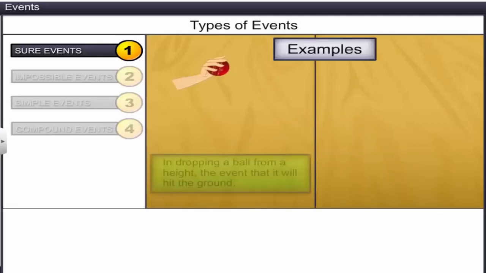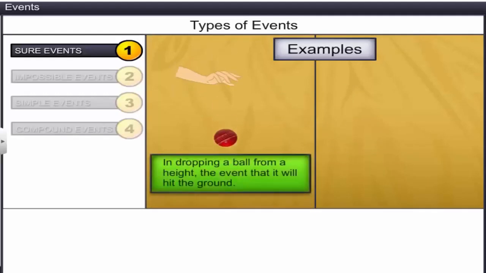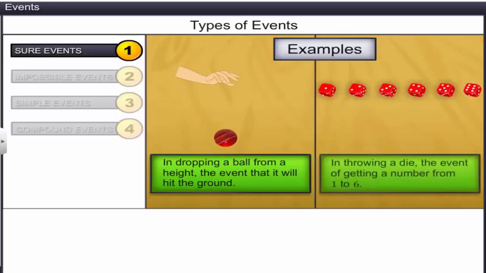In dropping a ball from a height, the event that it will hit the ground, and in throwing a die, the event of getting a number from 1 to 6 are examples of sure events.